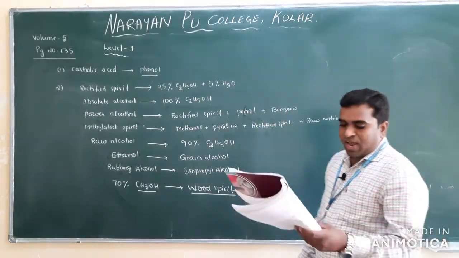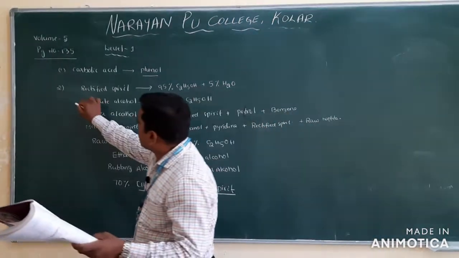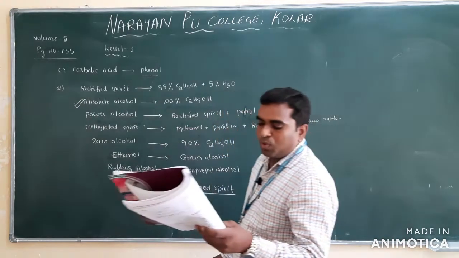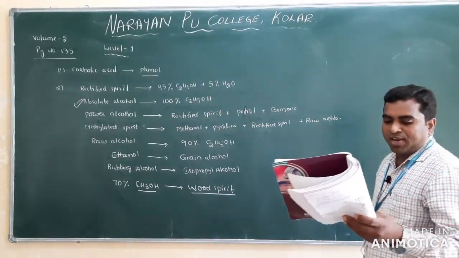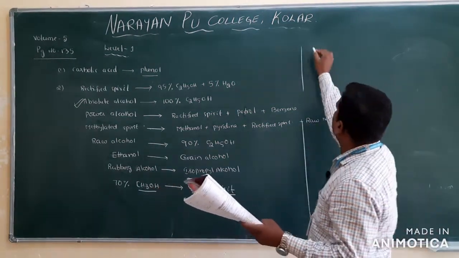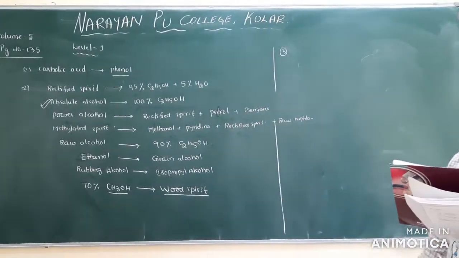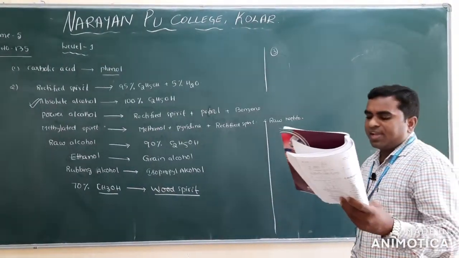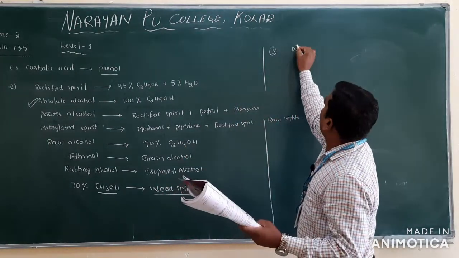Clear? So what is your answer now? They are asking absolute alcohol. Absolute alcohol means 100% pure ethanol. That is option 1, the correct one. And next, go for question number 3. Note down all these, they are very important. Next one: which of the following is a dihydric alcohol? Dihydric alcohol they are asking.